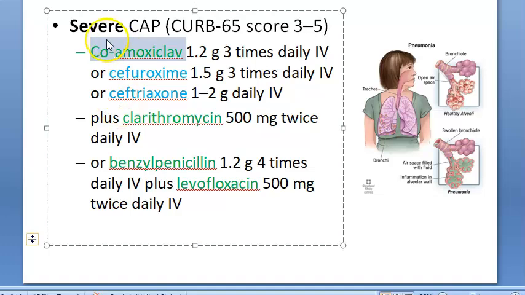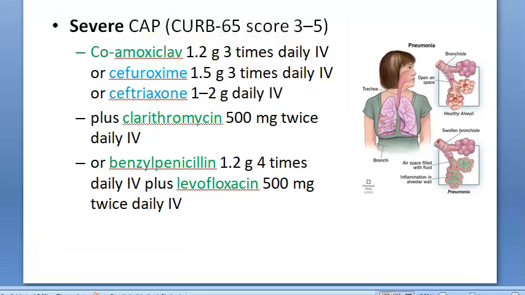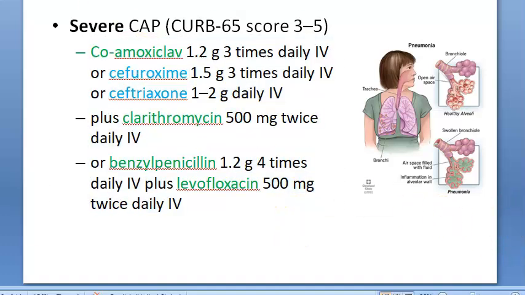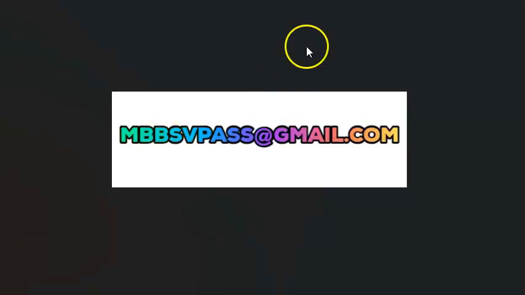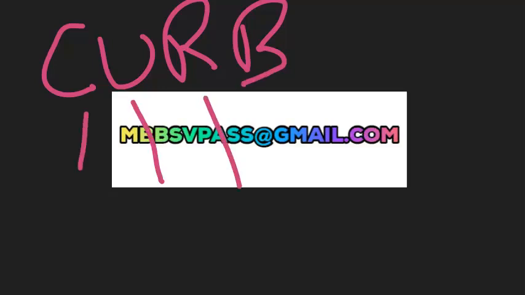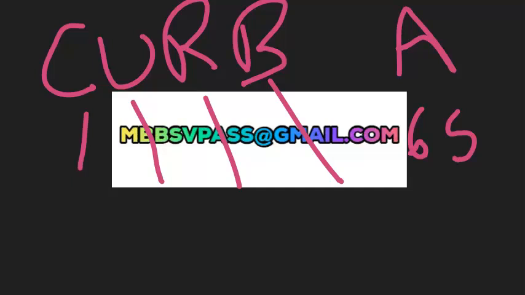One more thing is that in severe CAP, guys, it is co-amoxiclav. It's not just amoxicillin. Amoxiclav it is, with clavulanic acid, so that it can work better. And everything is IV in severe CAP. Now let us go to that. What is that CURB? We'll look at that first. CURB 65 means confusion, urea, respiratory rate, blood pressure. And there's one more, age. Age is 65. That is why it's 65.